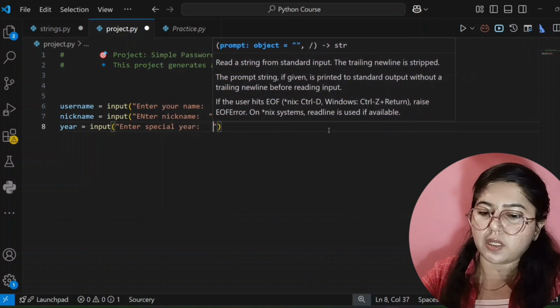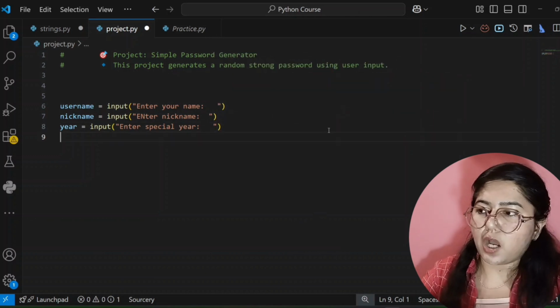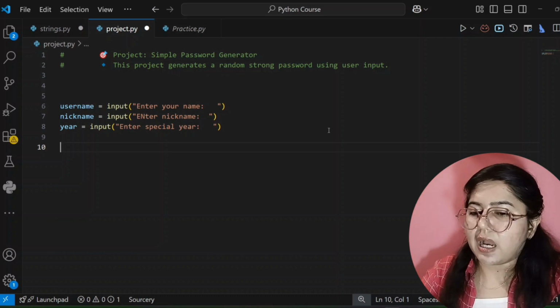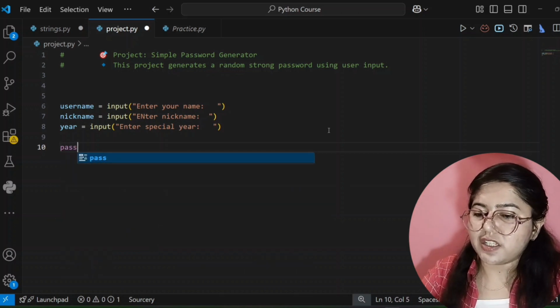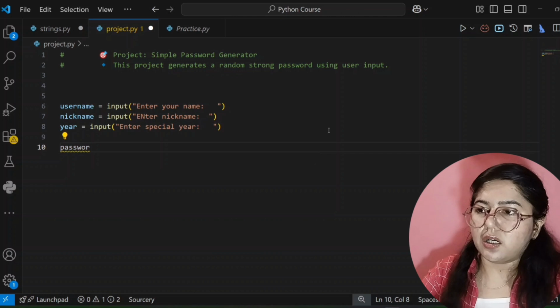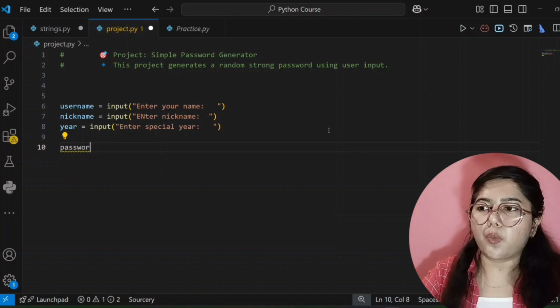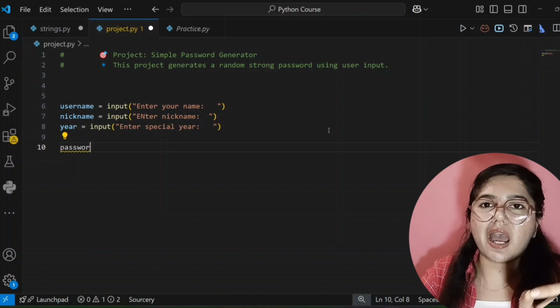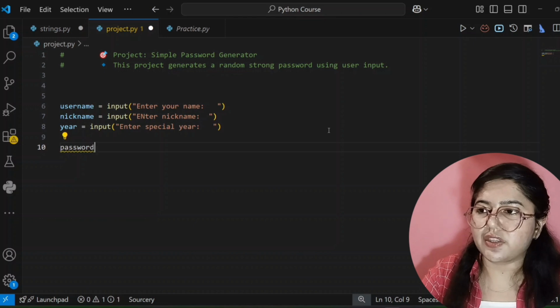Okay. Then after that our code will combine this. Okay, and it will give as output. So for that I am creating a variable, that is password. Here that answer will be stored what user will give. For example, user have given a name, then nickname, then year. Then our code will combine that and that answer will be stored here in this variable.